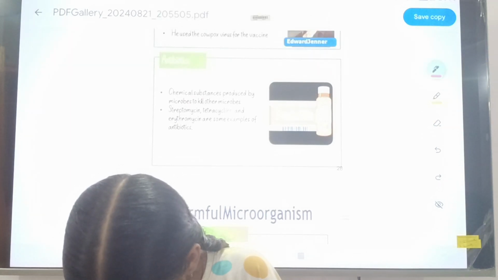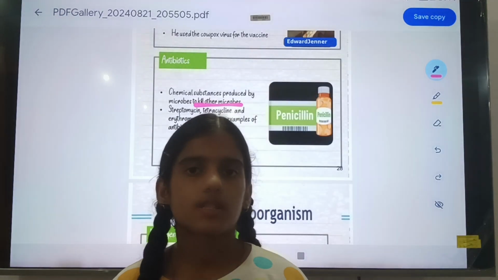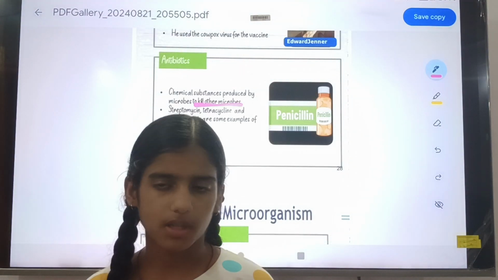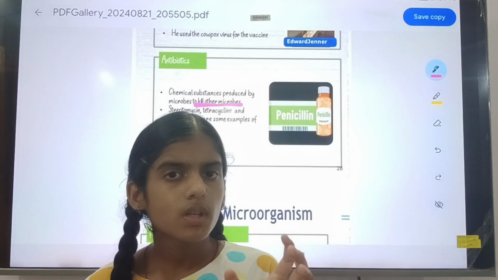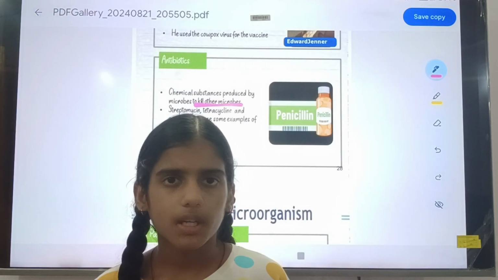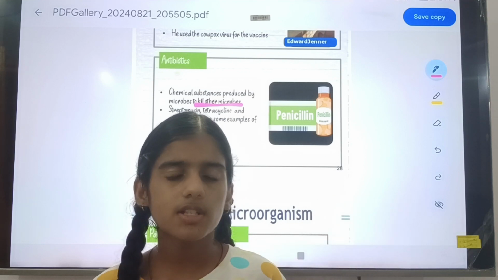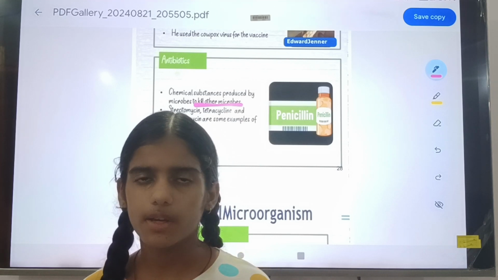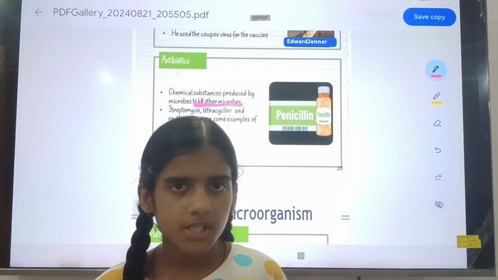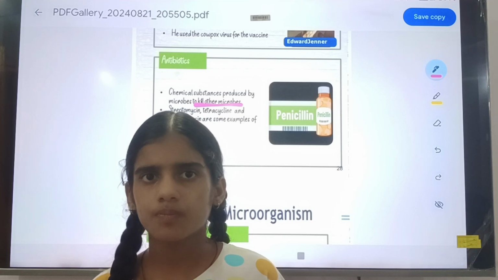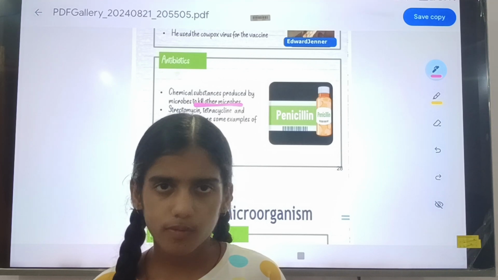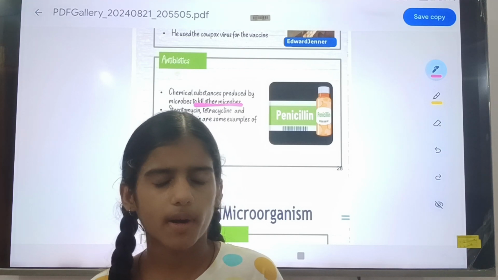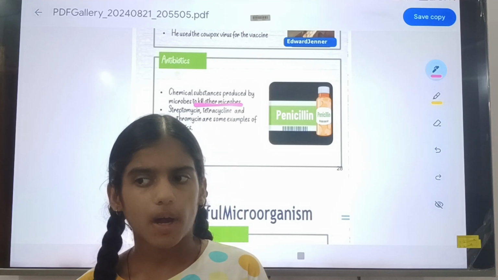So you can prepare an antibiotic to fight against another microorganism. Microorganisms can affect our body, but when we take useful microorganisms, they provide immunity to our body and help fight disease.